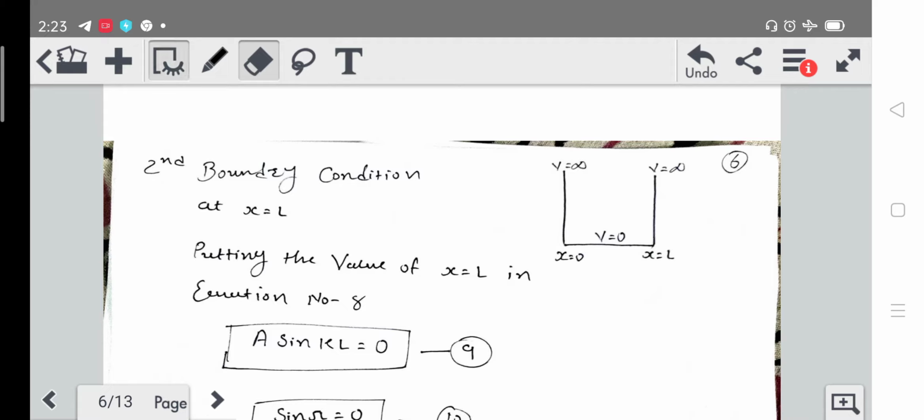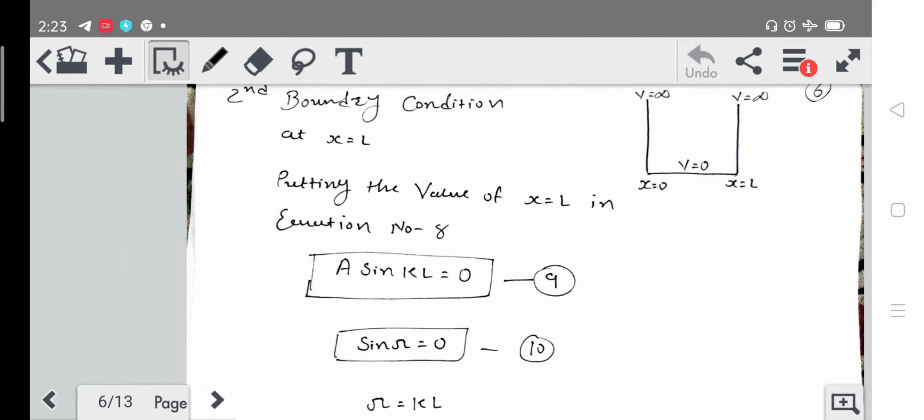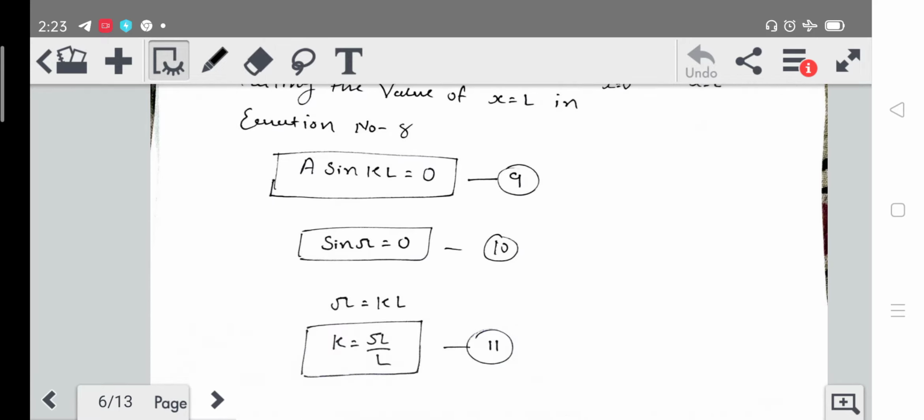Okay, so we will get sine kl is equal to 0. And we already know that sine pi is equal to 0. So comparing these two equations, we can conclude that pi can be equal to kl. Let's put l on the left-hand side, so we will get k is equal to pi upon l.